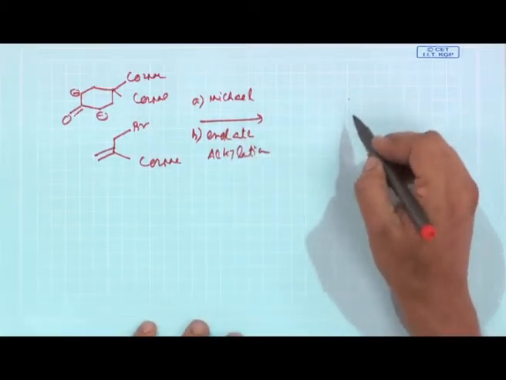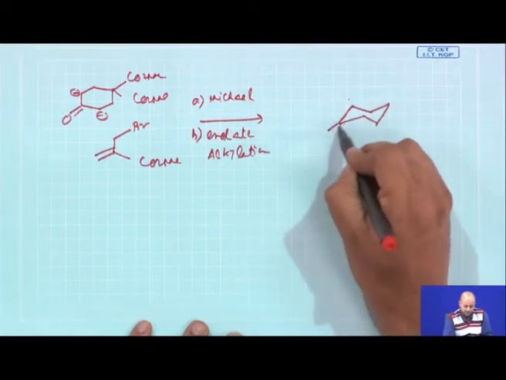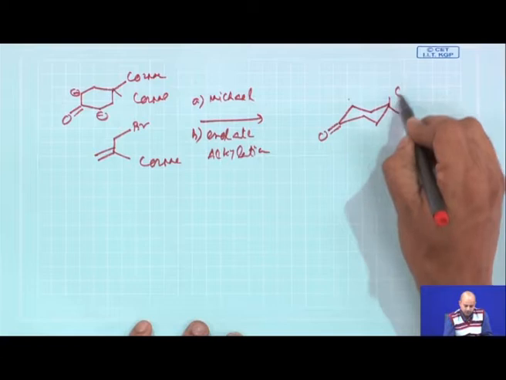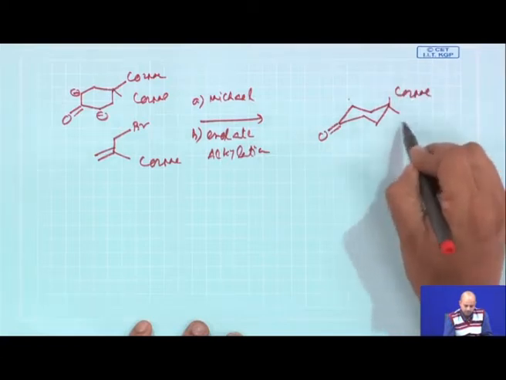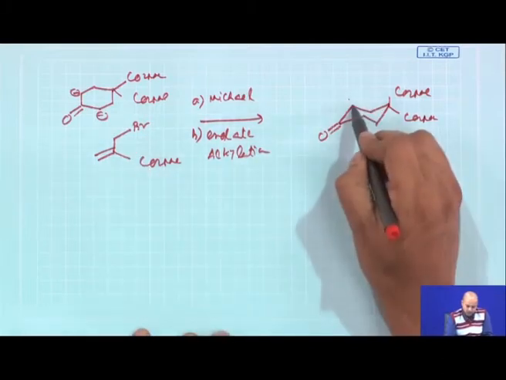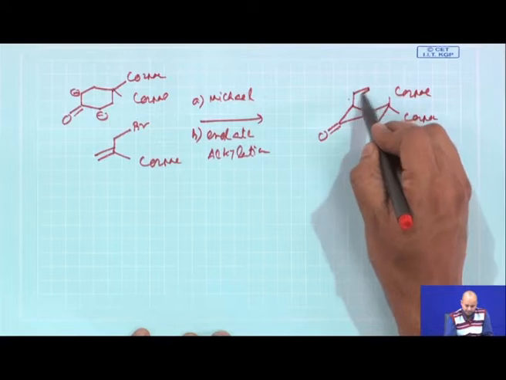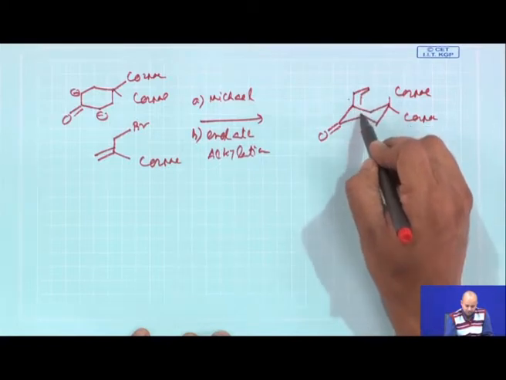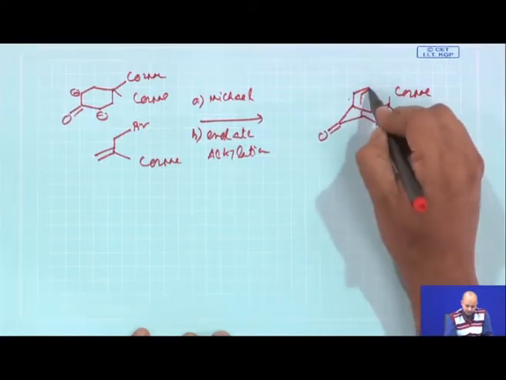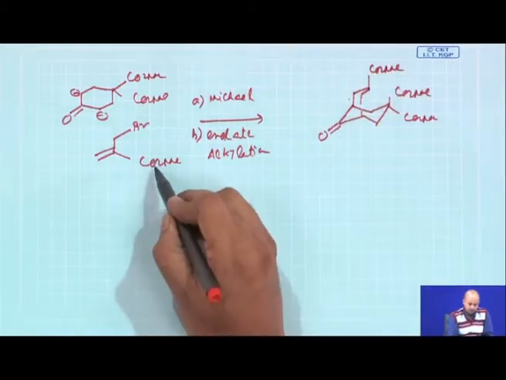Now, the pathways operate, and we now try to write the core structure in the chair form. This part will remain similar, CO2Me, CO2Me. Here one of the CH2 groups is now coming here, and this CH2 gives you another CO2Me.